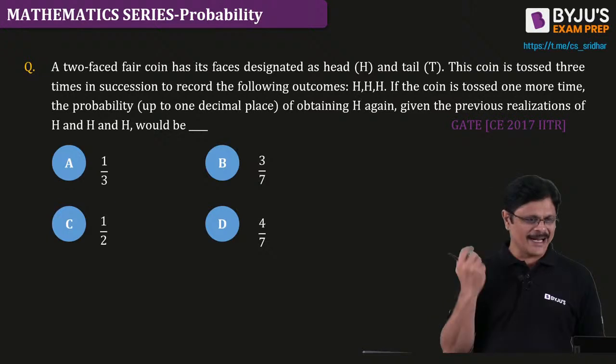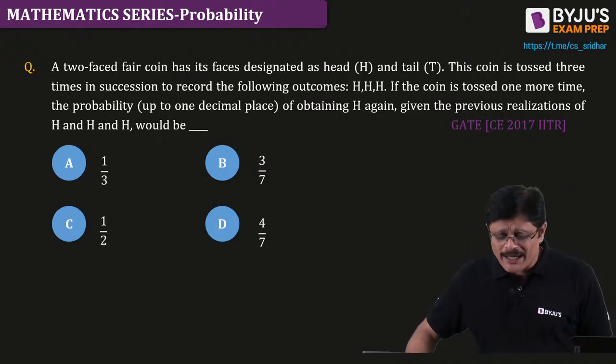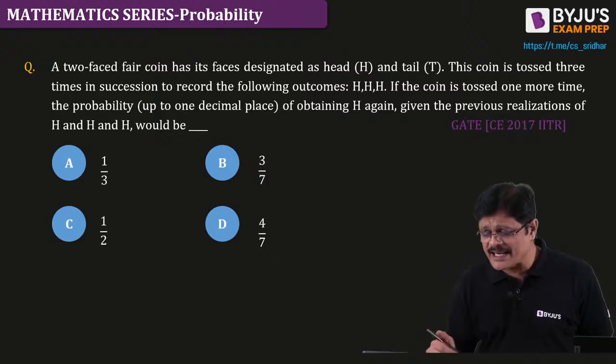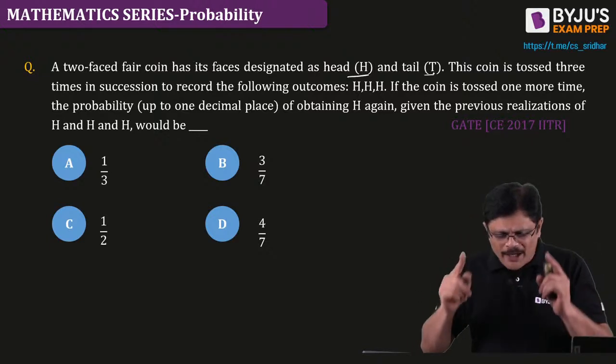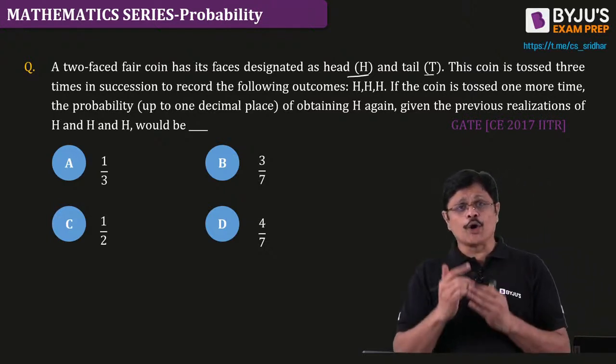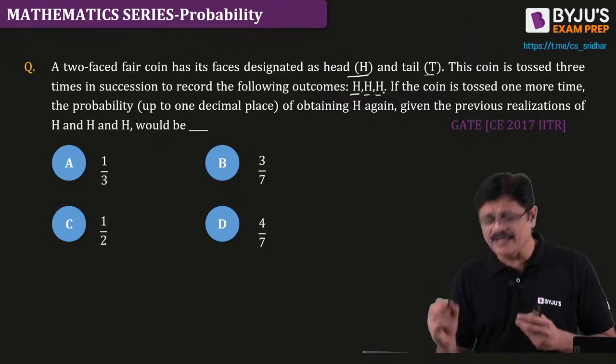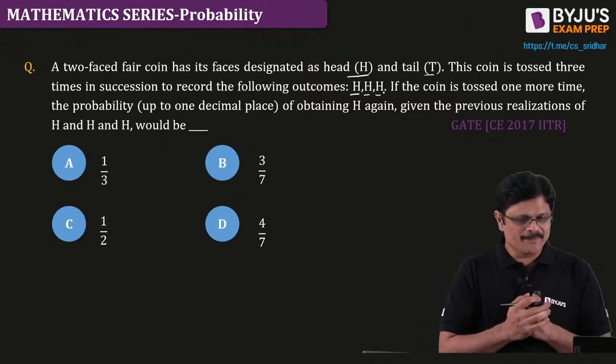Now, a two-faced fair coin has its faces designated as head and tail. This coin is tossed 3 times in succession to record the following outcomes. That is, you tossed it 3 times and you record these heads as outcomes.